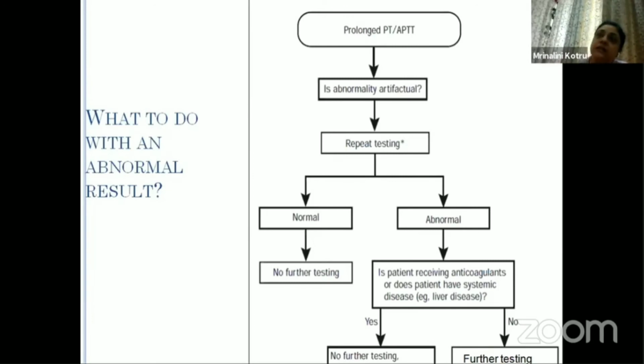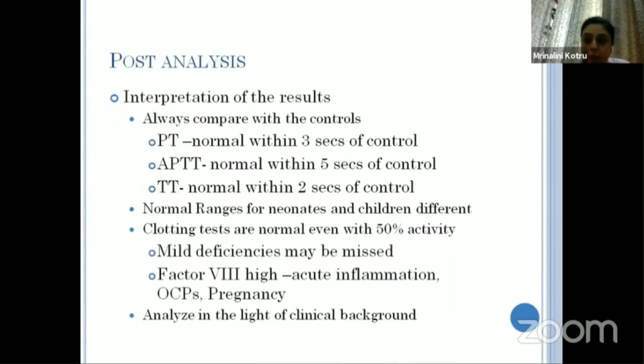So maybe the doctor in the coagulation laboratory calls up the clinician who has sent the requisition to know about the clinical status, what is wrong with the patient, whether he's on some drugs or whether he has some liver disease or something like that. If there is some other problem like this, then our approach will change accordingly.